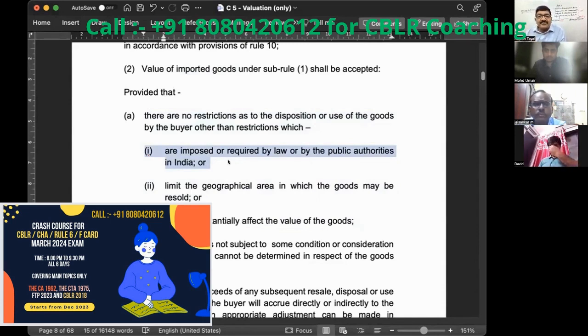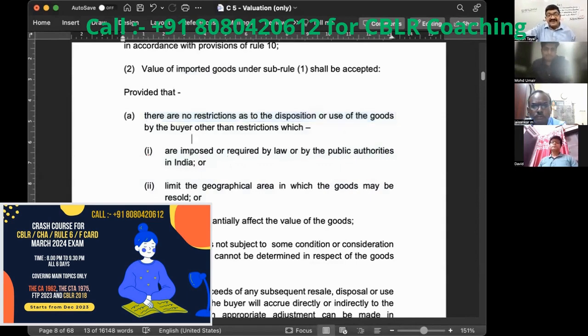तो उसको आप यहाँ पर कंडीशन में मना नहीं कर सकते, that the use shall not be a condition, because the basic requirement is there shall be no restriction as to the disposition of use. जो सामान इंपोर्ट किया गया है उसको लेकर इंपोर्टर के ऊपर किसी तरह का कोई रेस्ट्रिक्शन लिमिटेशन नहीं होना चाहिए. The way he wants to use and the way he wants to dispose of, he should be free to do that. If that is the situation, right?